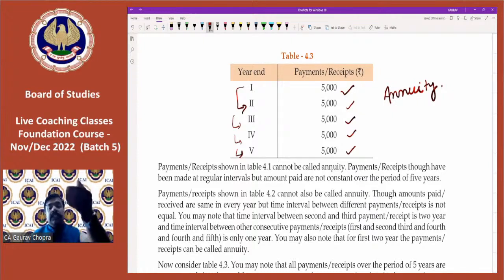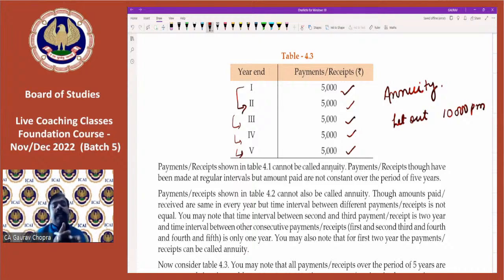We can receive the same amount or even we can pay the same amount. For example, we have a property and we have let out that property on rent for rupees 10,000 per month. That means we are receiving 10,000 rupees every month. So this is also an annuity. So annuity can be used for payments as well as for receipts. It is usable for both.